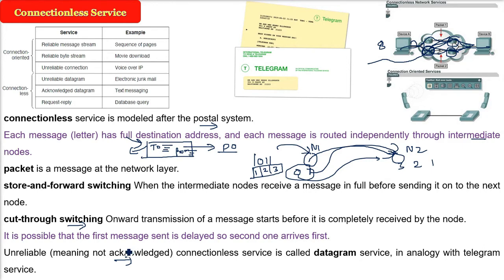This word datagram has come from telegram, because in earlier times, a telegram was sent without acknowledgement. So this is the analogy with the telegram. We will talk about the User Datagram Protocol, which is a connectionless protocol, and the Transmission Control Protocol, which is the connection oriented protocol. Unreliable means you don't get the acknowledgement, and if a packet is lost, you don't recover it.